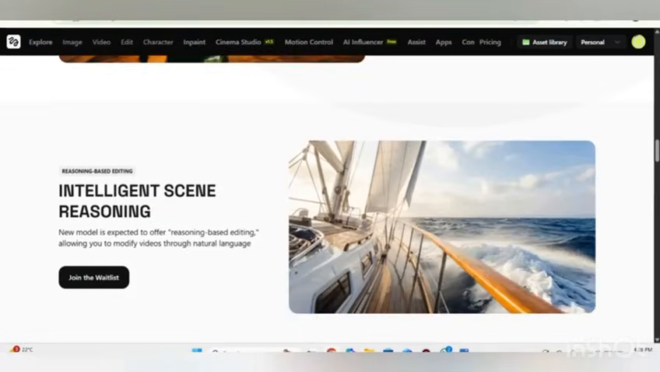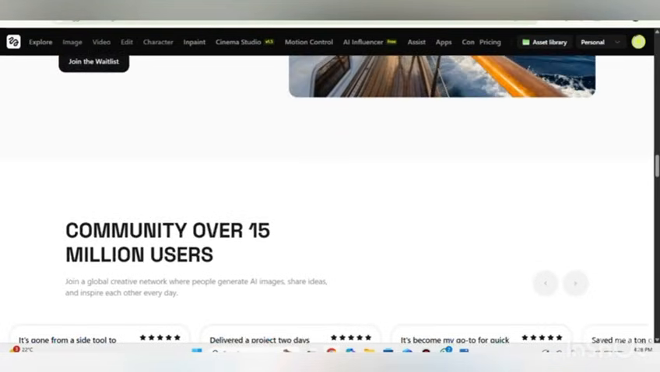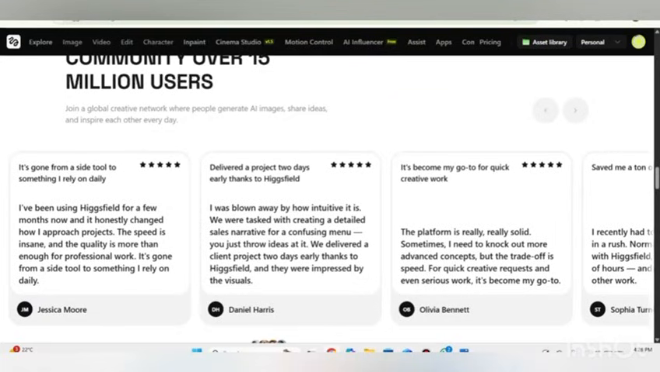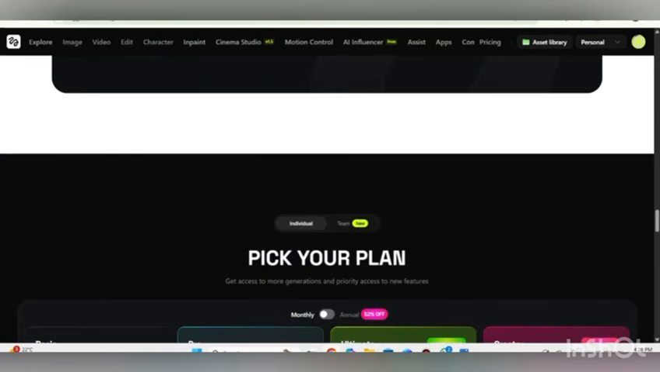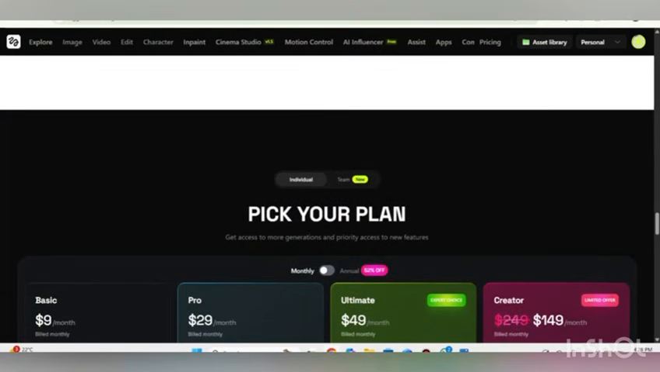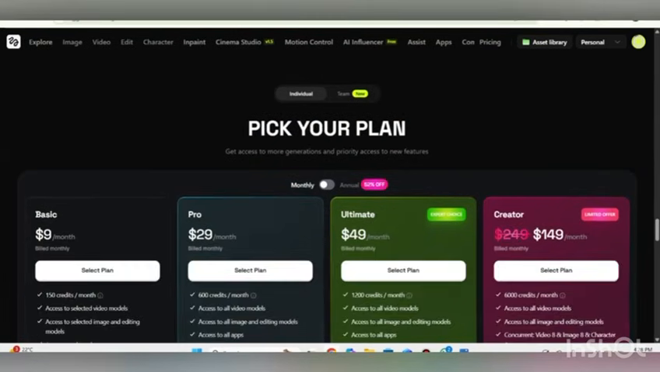So you can check out each and every detail here. Intelligent scene reasoning. You can check out the community of over 15 million users. Here you can check out the reviews of different users. You can join a global creative network where people generate images and share ideas. So if you want to enter the new era of the Kling AI creative engine, join the wait list. And here you can also check out a glance at pricing plans.